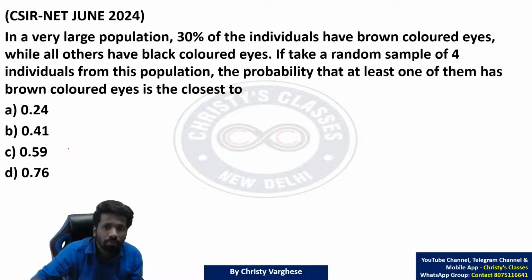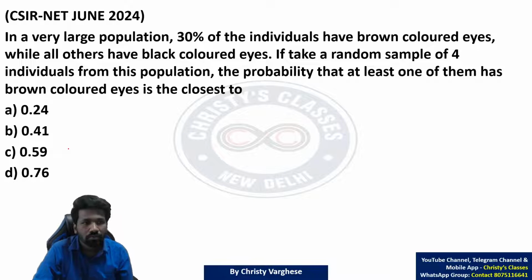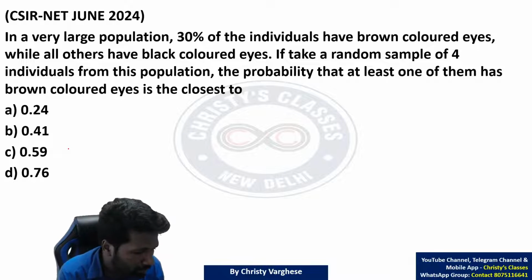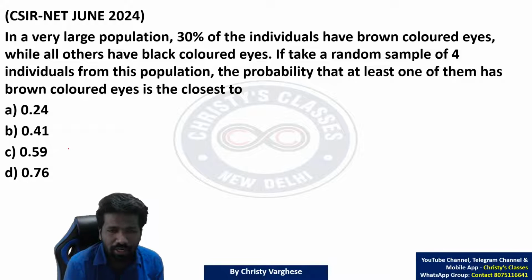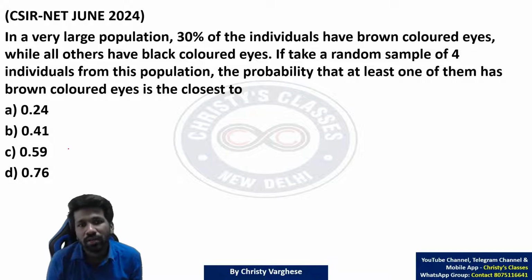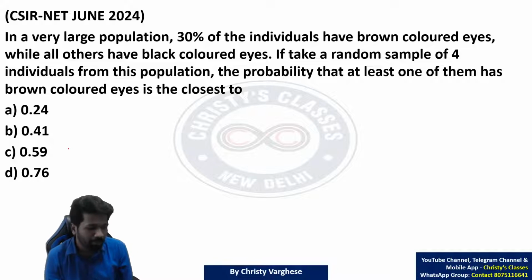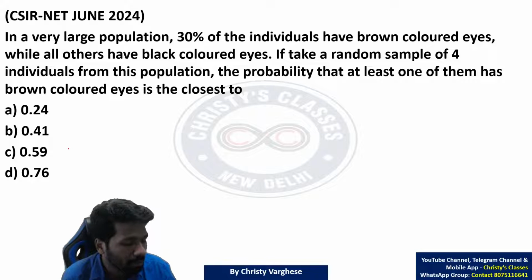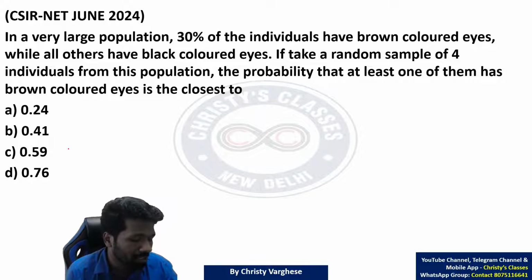So, one more probability question. This question type was repeated this year in multiple papers. There are different variations. It was in the Life Science paper, in the Mathematical Science paper, and in the Chemical Science paper also. Physical Science paper we will be discussing tomorrow.